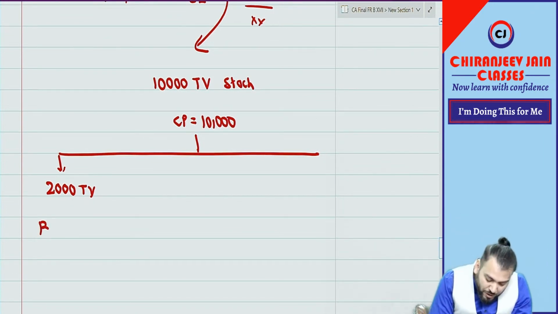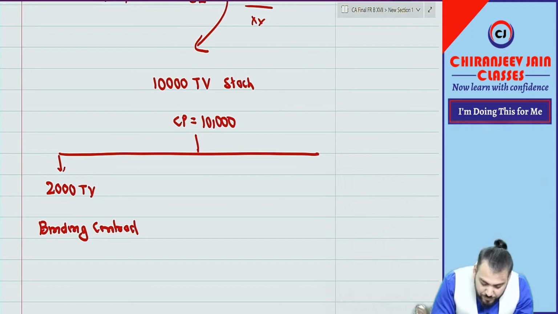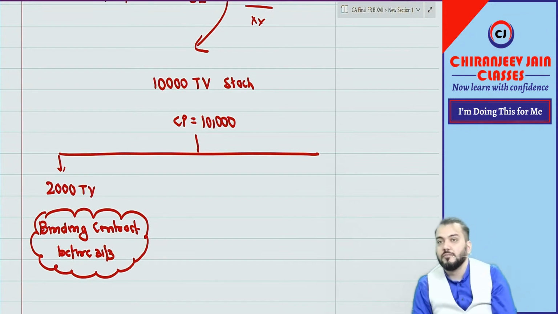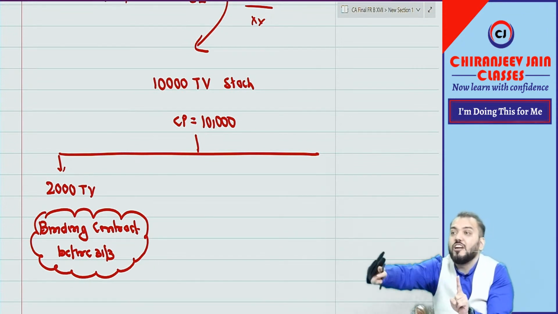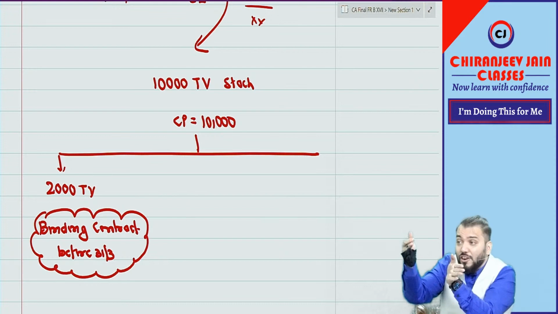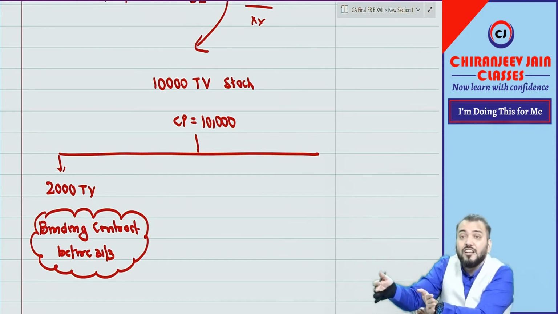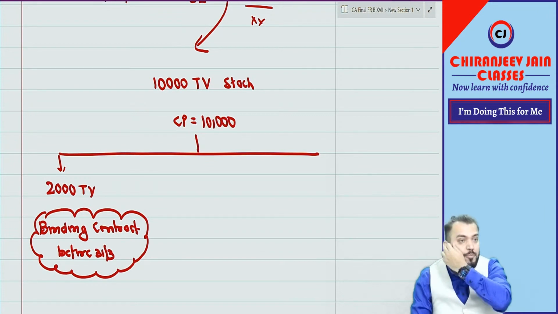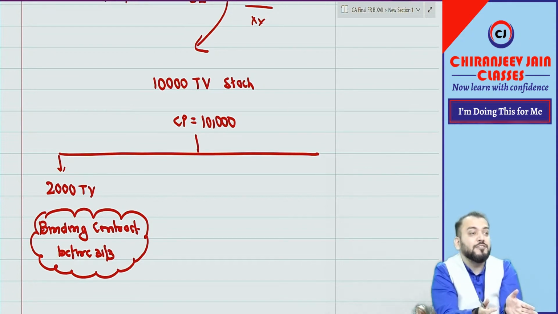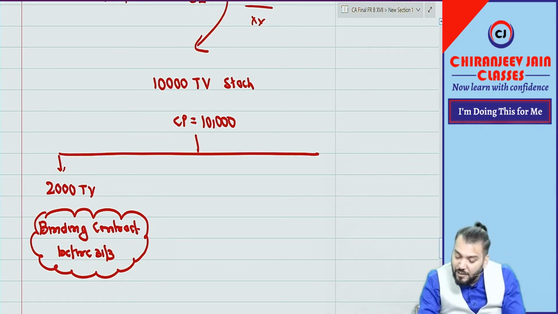Means there is a binding contract before 31st March. The contract has been done for 2,000 TVs, but control is not yet transferred. So control not yet transferred means the sale is not recorded. Even though the contract is done, it is not a sale because control is not transferred. I hope you are understanding. It might happen that a contract has been entered before 31st March, but till now control is not transferred. It will remain inventory only.